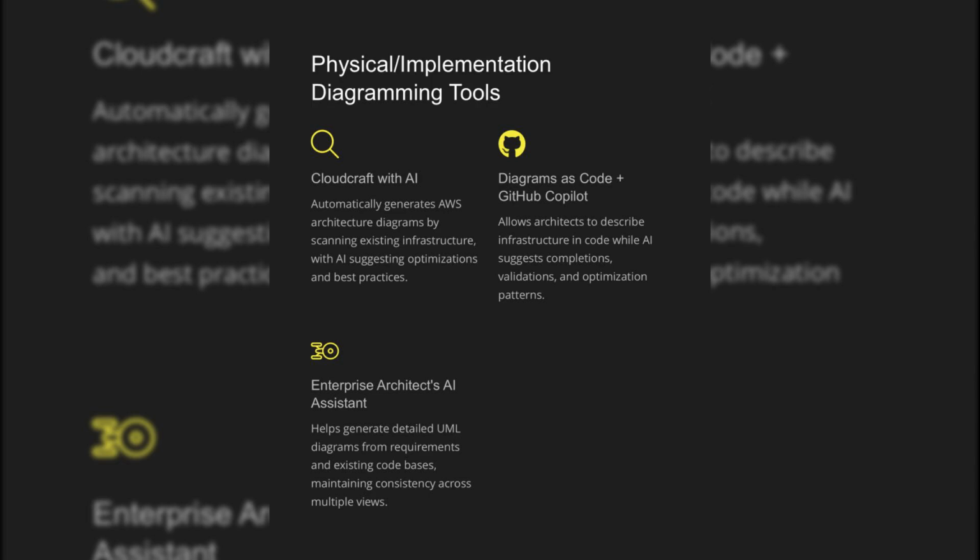Cloudcraft with AI automatically generates AWS architecture diagrams by scanning existing infrastructure, with AI suggesting optimizations and best practices. Diagrams as Code plus GitHub Copilot allows architects to describe infrastructure in code while AI suggests improvements, validations, and optimization patterns. Enterprise Architect's AI Assistant helps generate detailed UML diagrams from requirements and existing code bases, maintaining consistency across multiple views.